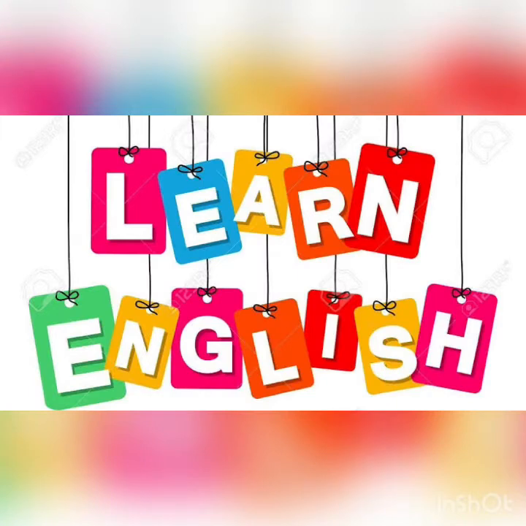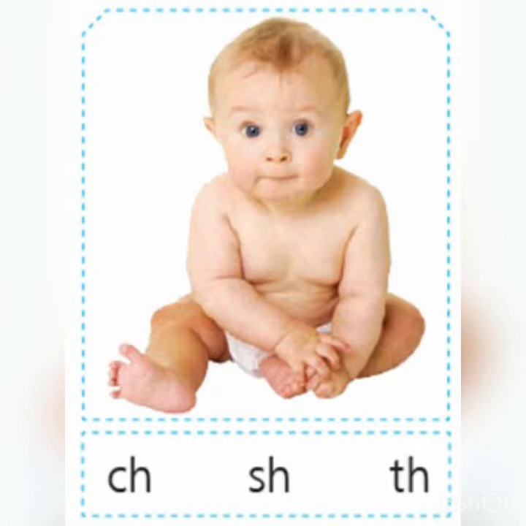In today's class we are going to identify the sound looking at the pictures. We have already learned the CH, SH and TH sound, right? You know that very well. Now let's do an activity from your activity book volume 1. Open page number 12. Now when you look into the picture, you can see all the pictures are nouns.